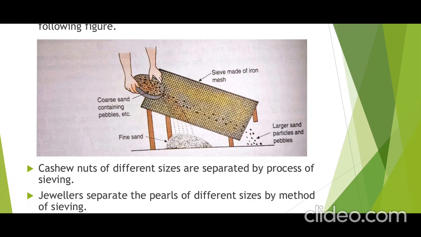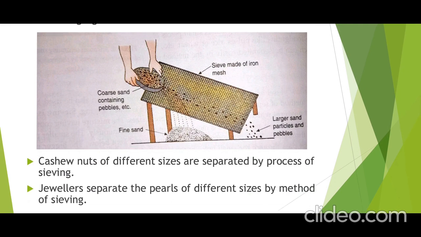Next example: the method of sieving is also used to separate similar objects but of different size. You might have seen lots of mixtures that are similar but their size is different. For example, some cashew nuts are small in size, some cashew nuts are bigger. So, if you want to separate cashew nuts by size, it can be done in the factories by the process of sieving.